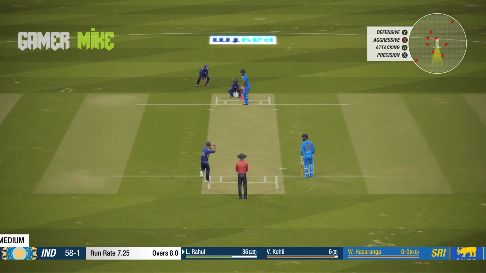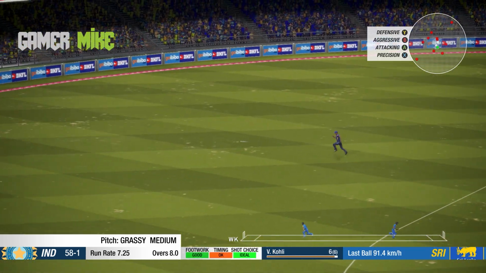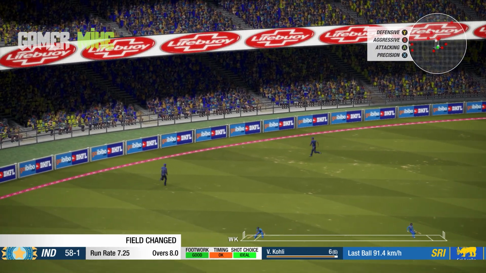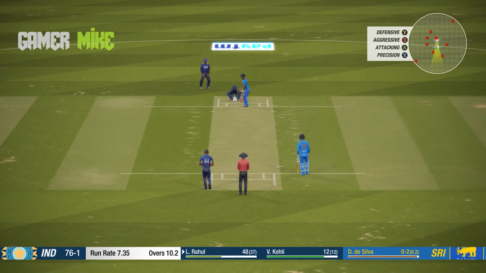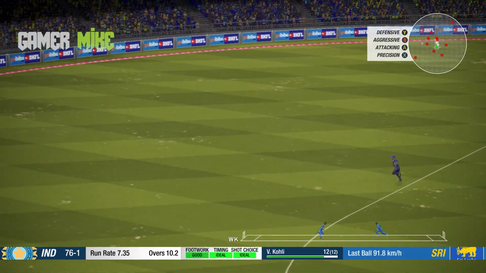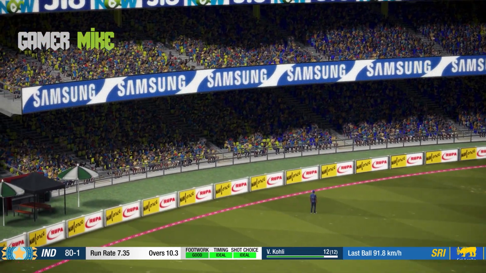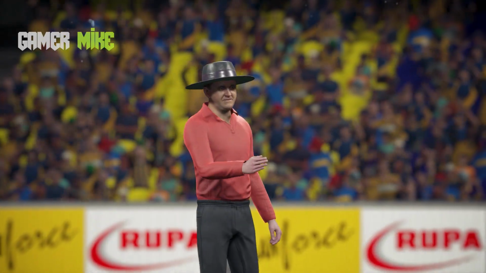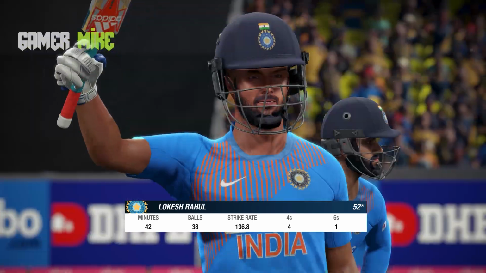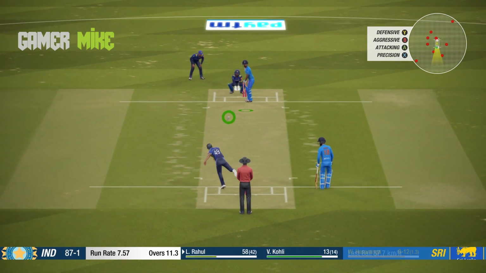And now Hasranga to KL Rahul. He goes aerial, not timed it well, in the air for a bit of time, but there's no fielder in the deep point region. There's 4 wickets, and he's bowling to KL Rahul, and he smashes it over deep extra cover. There is no man there, just a deep cover, and he gets a boundary. One bounce over the ropes, and he'll get it to his 50 of just 38 deliveries, 4 boundaries and 1 6.